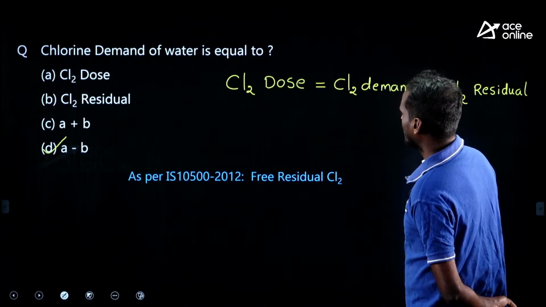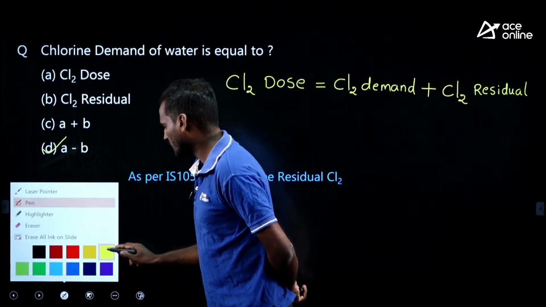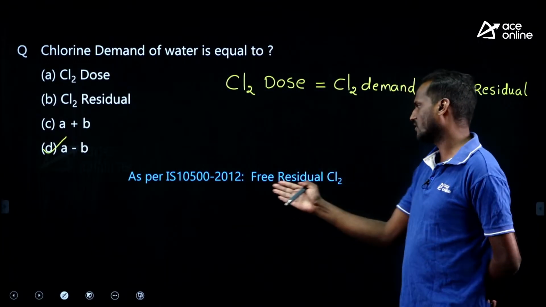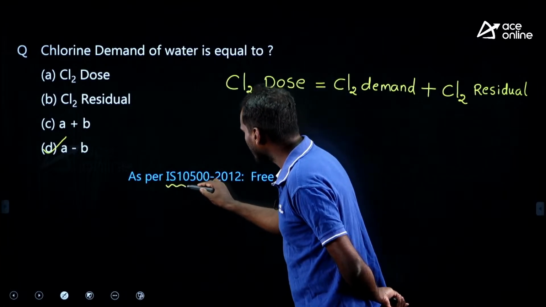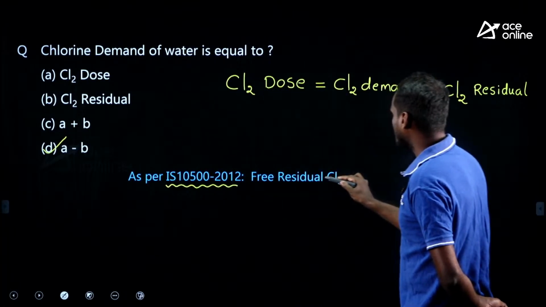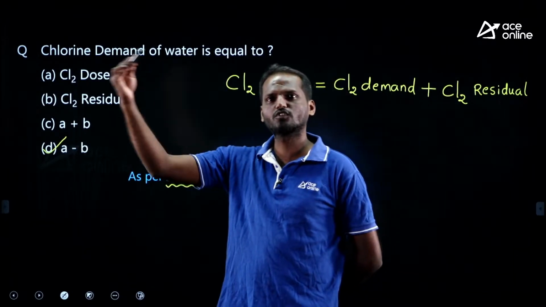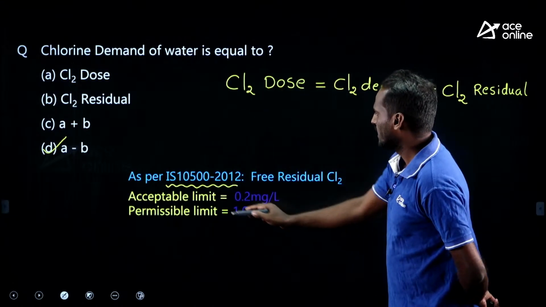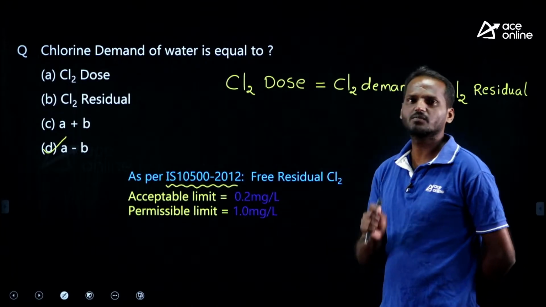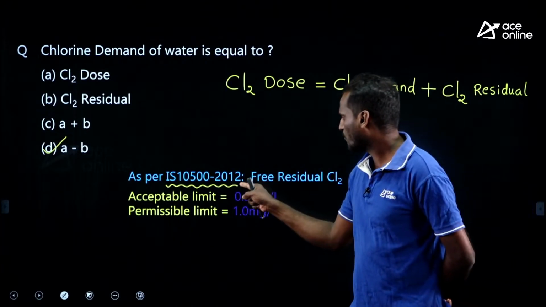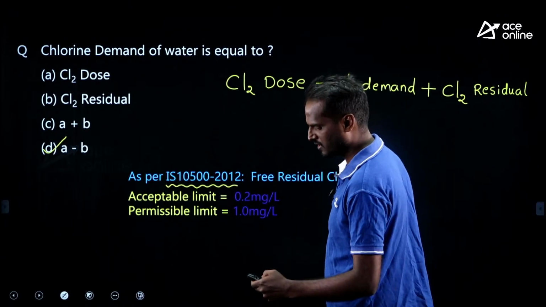Next question. Let me give you this water quality standard as per IS 10500, as I am emphasizing more on this particular IS code, which is very, very important. As per IS 10500:2012, free residual chlorine. Why do we add free residual chlorine? To prevent water from future contamination, right? Therefore, the acceptable limit as per that code is 0.2, and the permissible limit is 1. Remember this important residual chlorine standard.